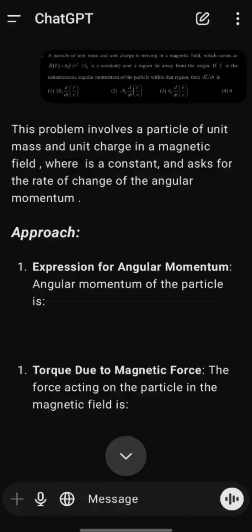gets a physical body where it could be able to do stuff, like if it gets a hand or anything for that matter, anything where it can move or run or go from one place to another, then since decision making is already given to AI, since as you can see in the problem, AI is making the decision of what steps will be in order, right? If this is calculated, then what will be the next? So these are all decision making. This has already been given to the AI.